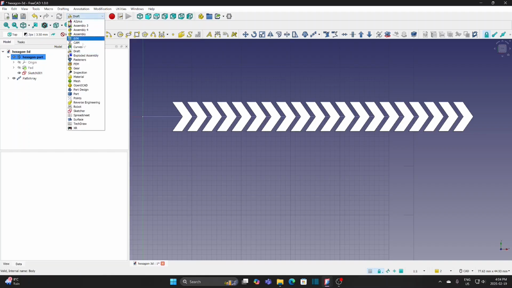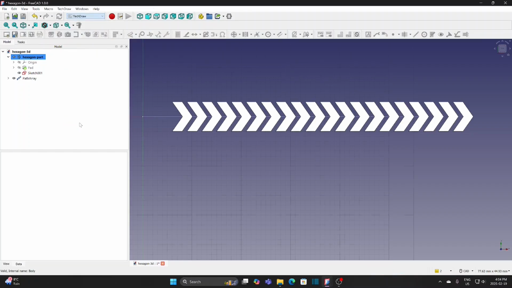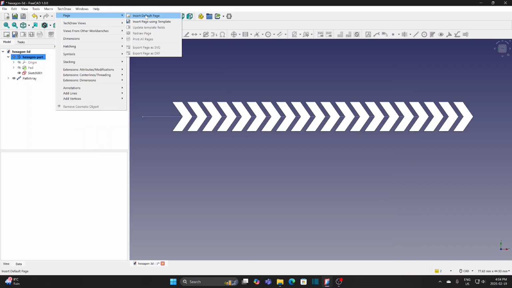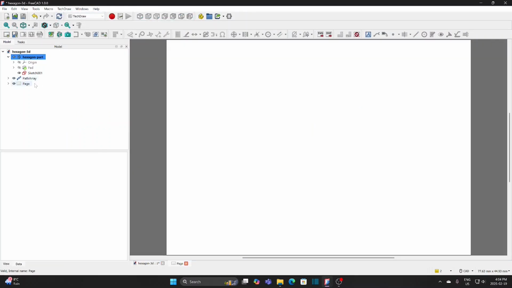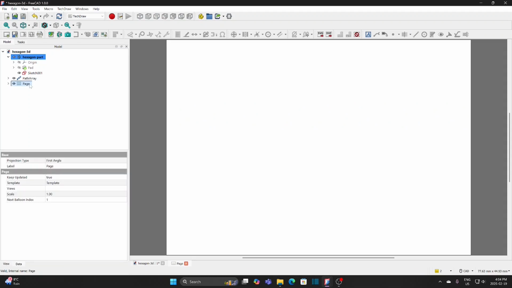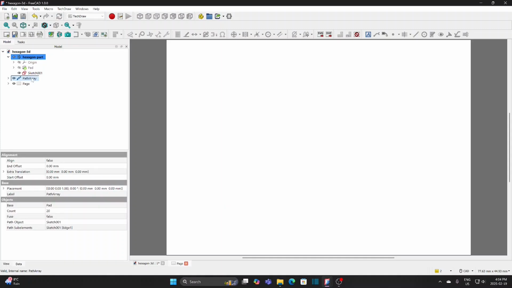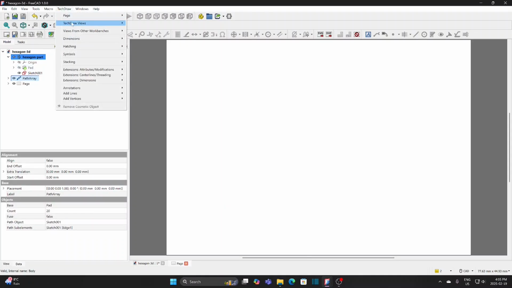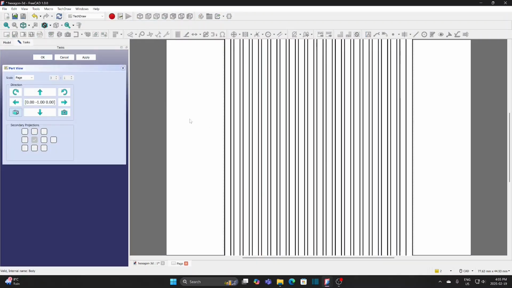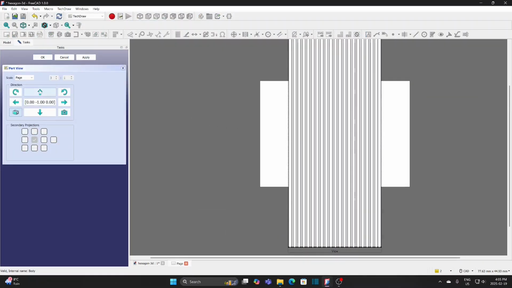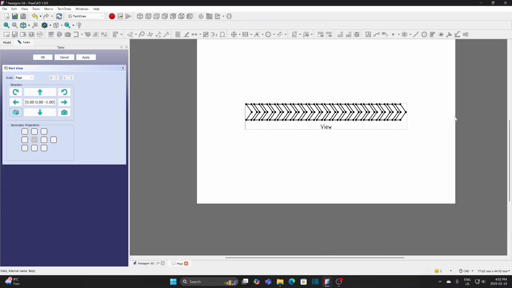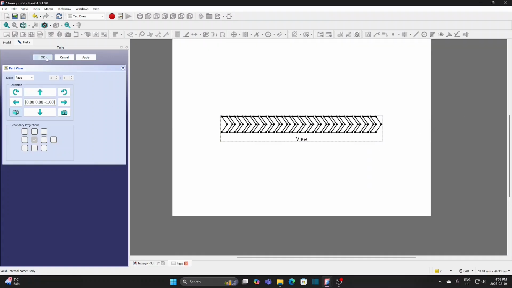Switch to TechDraw Workbench. From TechDraw, Page, insert Default Page. Go to Page, change the scale to 3 to make it bigger. Select Path Array. From TechDraw, TechDraw Views, insert View. Click the upward arrow to change the direction. Click OK.